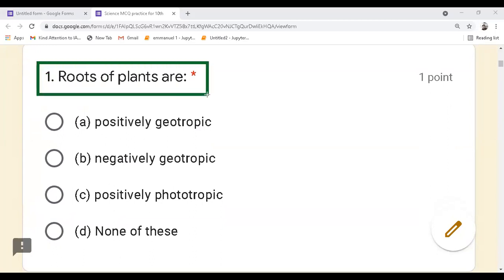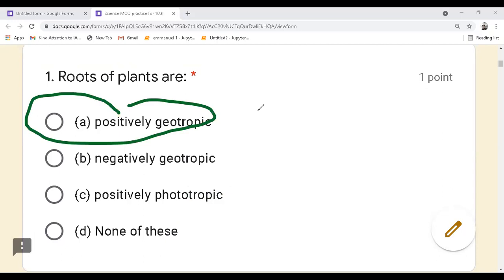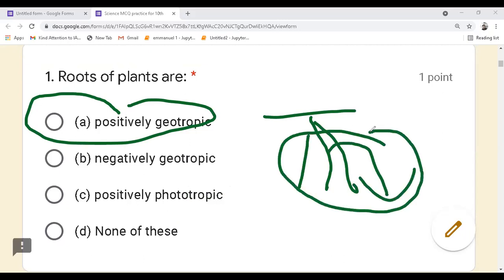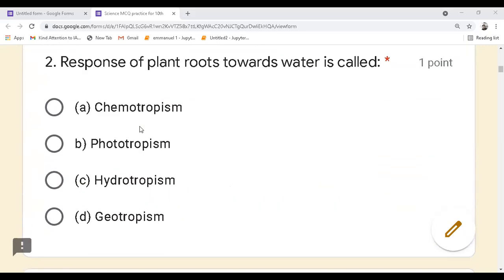The roots of the plants are, options are positively geotropic, negatively geotropic, positively phototropic, and none of these. The answer for this is positively geotropic. As we know, roots of the plants will move towards the earth. When they are moving towards the earth, it is called positively geotropic. If they are moving away from the earth, then we call it negatively geotropic. Hope you understood. Let us go to the next question.